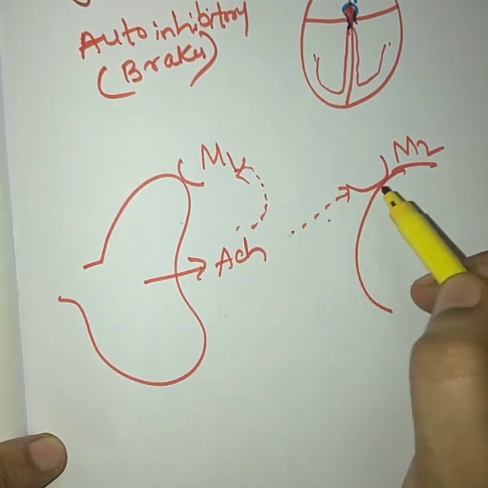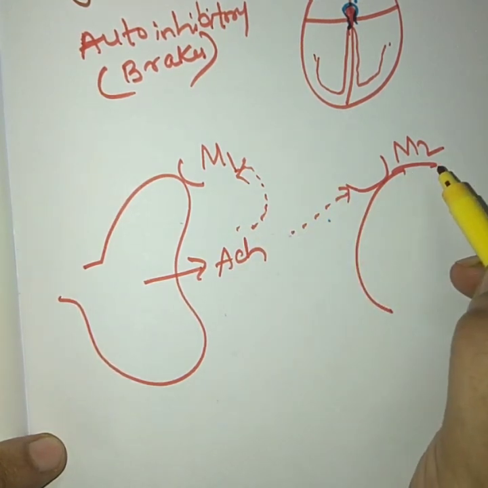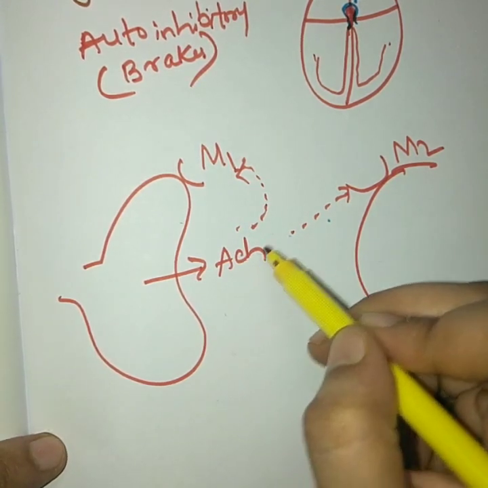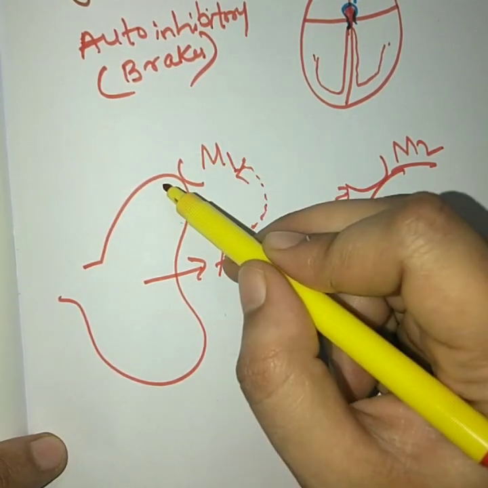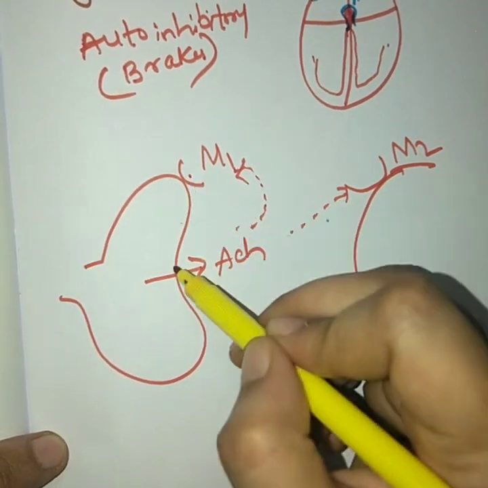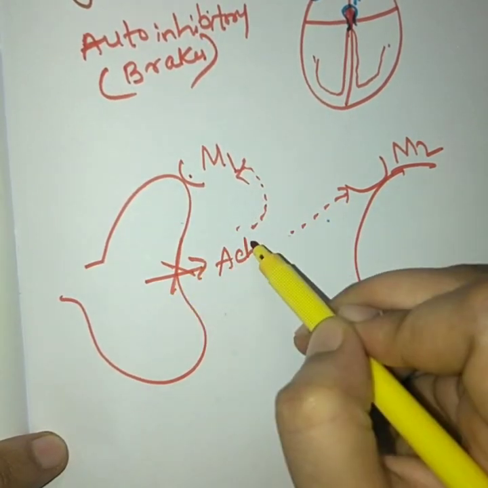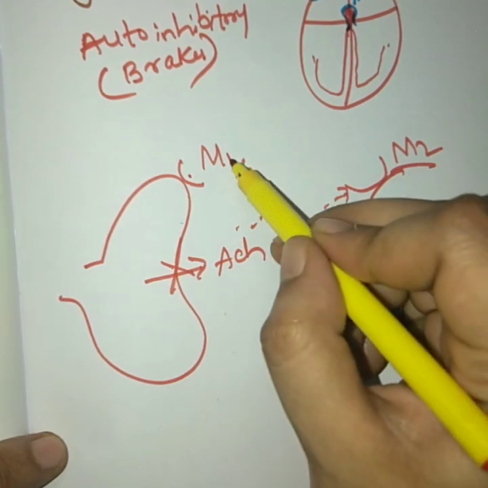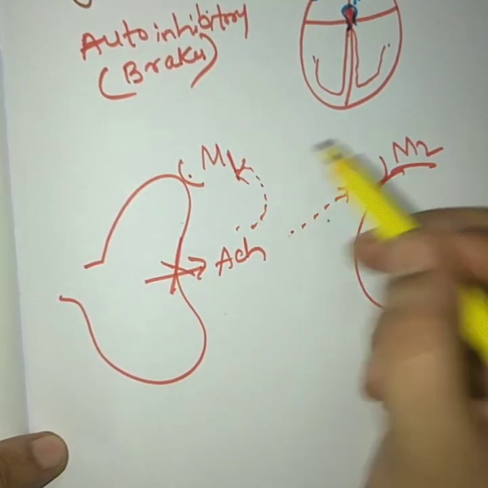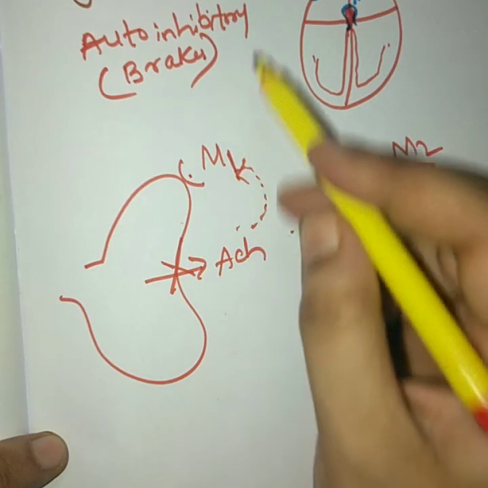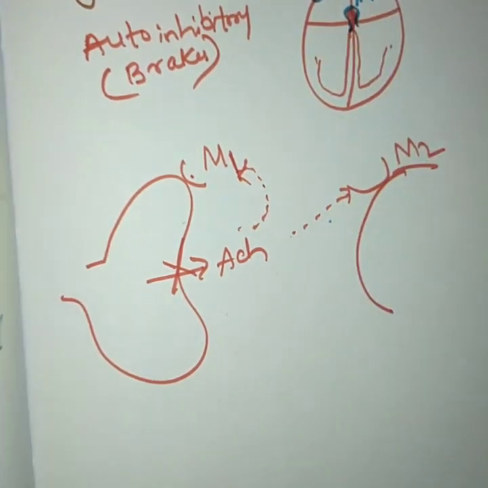The action of acetylcholine on the M2 receptor of the heart is bradycardia. Similarly, when acetylcholine acts on the M1 receptor present pre-junctionally, it will be activated and inhibit the release of acetylcholine. So this is the action of the M1 receptor present on the cholinergic neurons approaching the heart. When it is activated, there is failure of the release of acetylcholine.